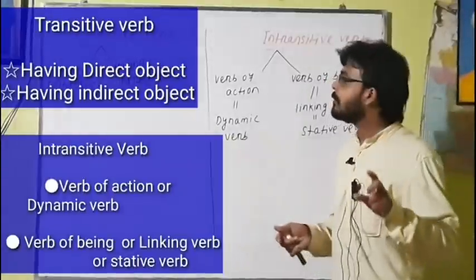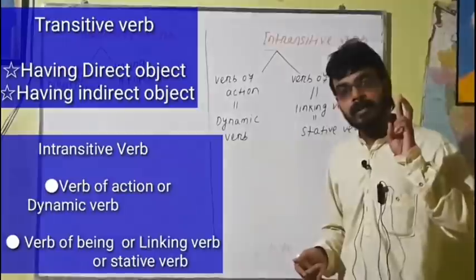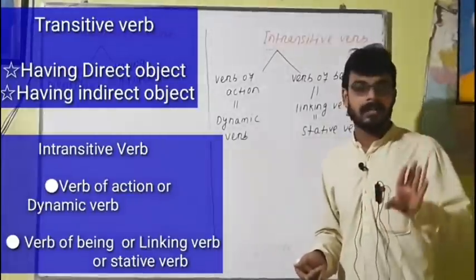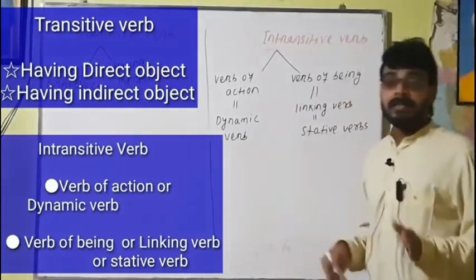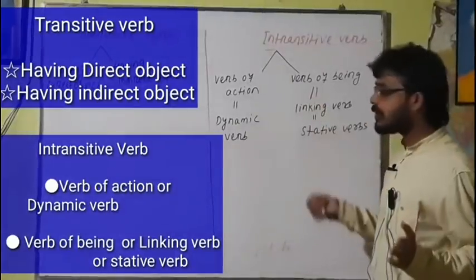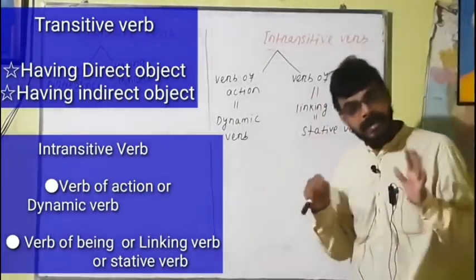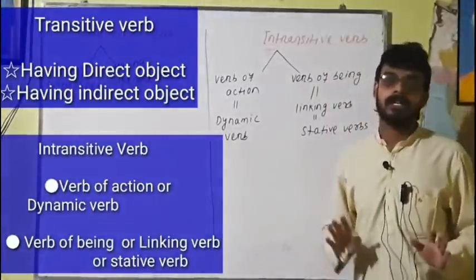Transitive verb can be divided into having one object or having two objects. One object means direct object, two objects means both direct and indirect object. Then intransitive verb: verb of action, verb of being. Verb of action we also call dynamic verb. Verb of being we also call linking verb or stative verb.